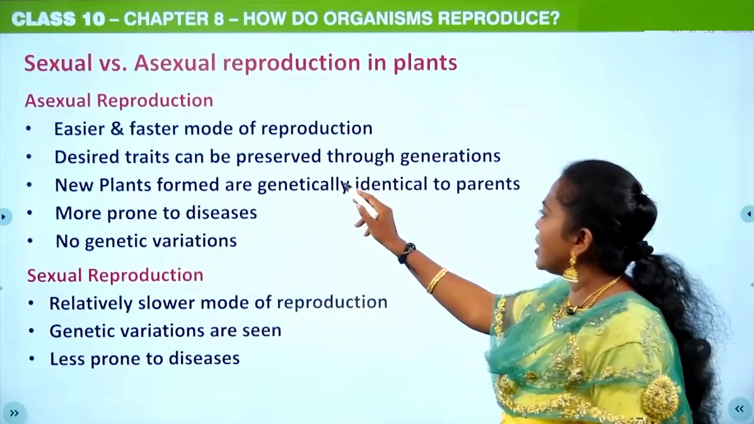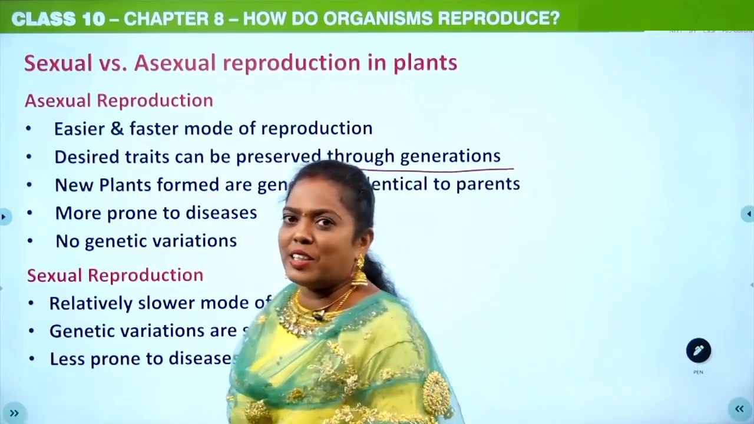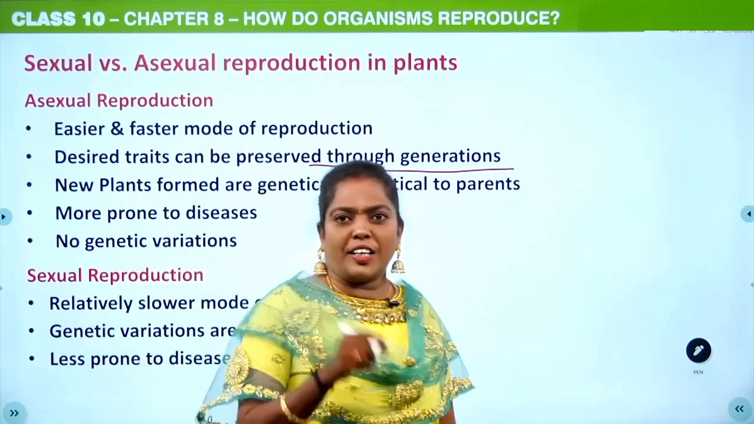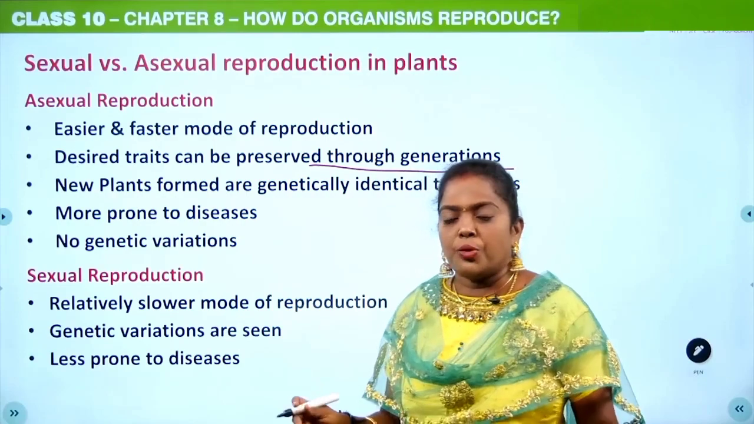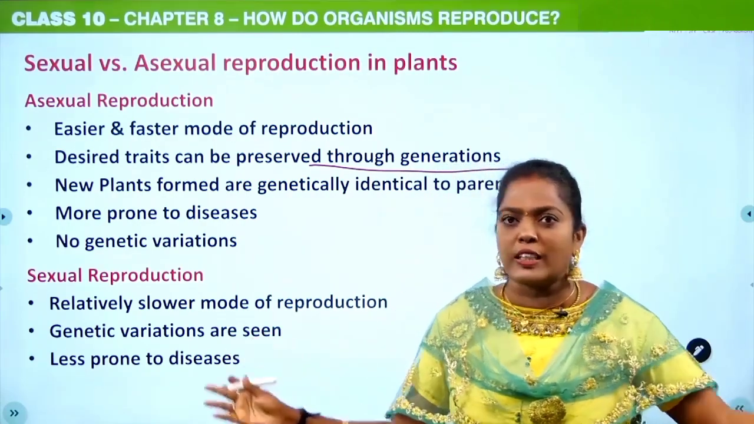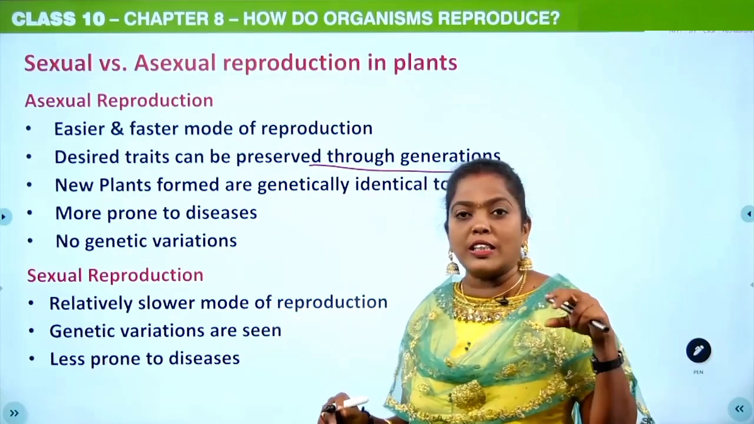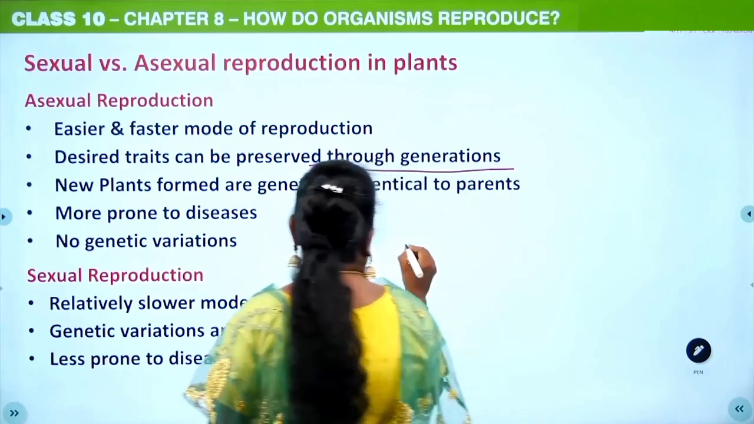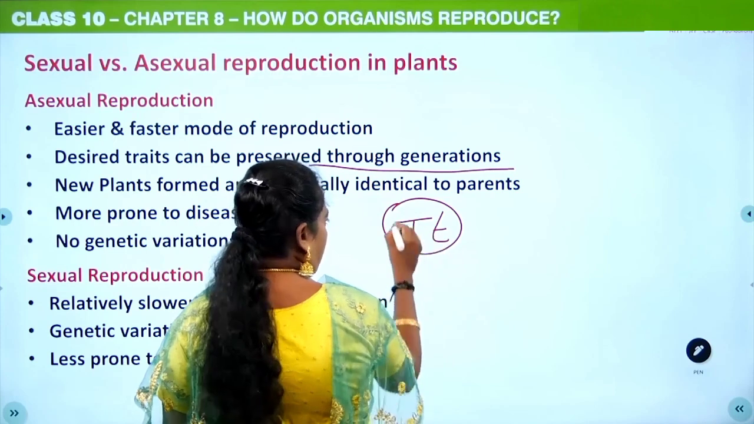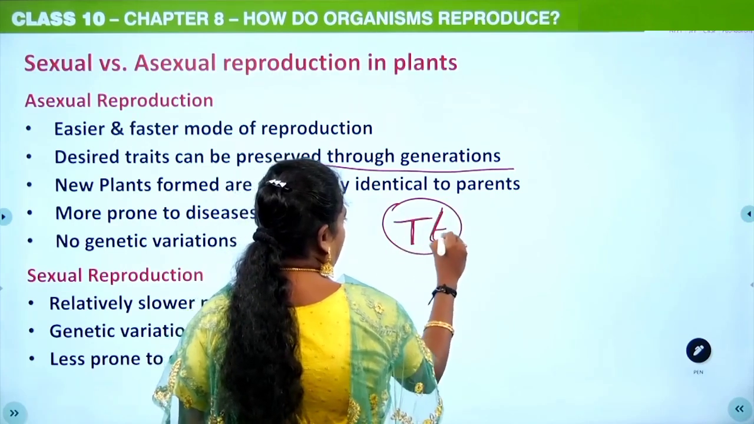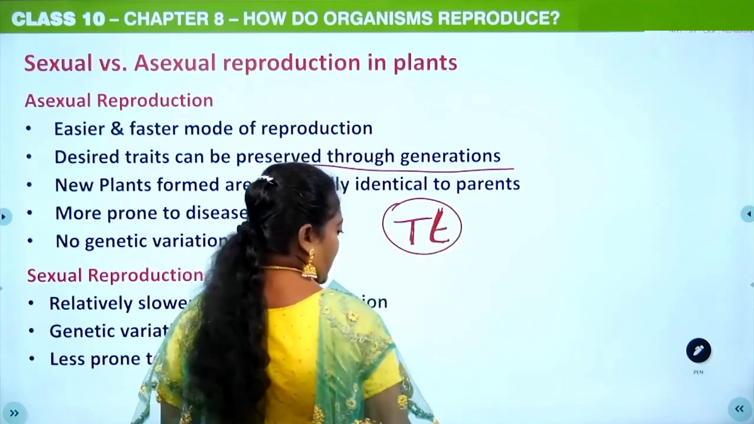The desired traits can be preserved through generations. You would have already learnt the law of segregation in heredity and evolution. In asexual reproduction you don't have segregation, which means the desired character won't segregate. But in sexual reproduction the desired character will segregate. Say for example your desirable character is this one, that is capital T and small t. This is a hybrid, heterozygous. Your desirable character is this one.